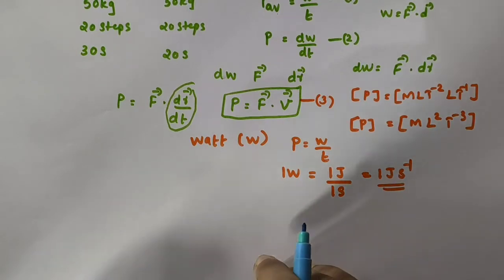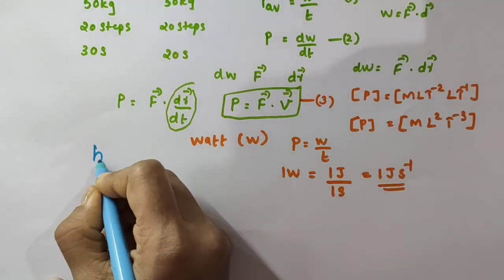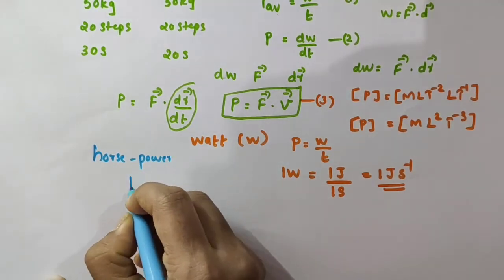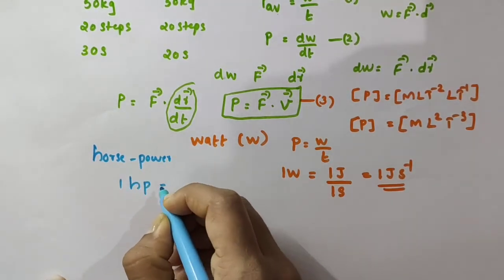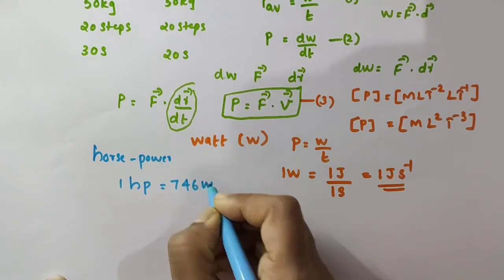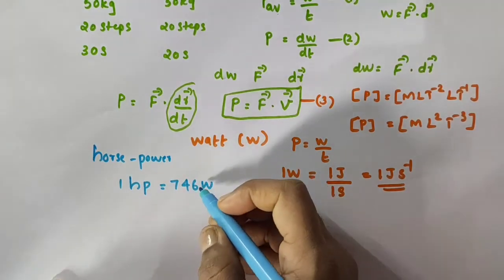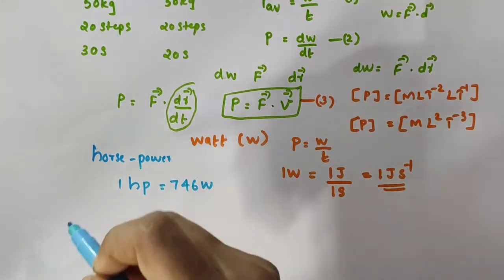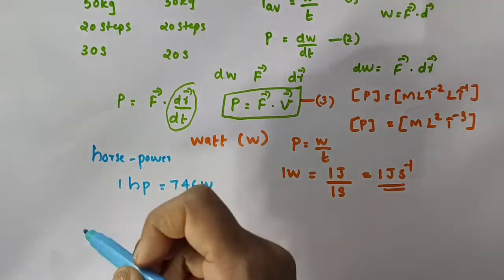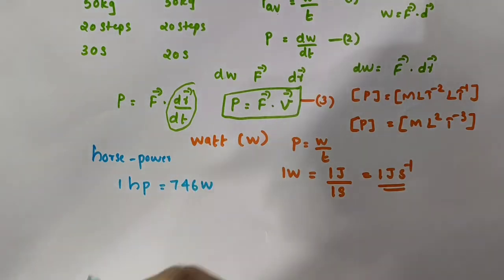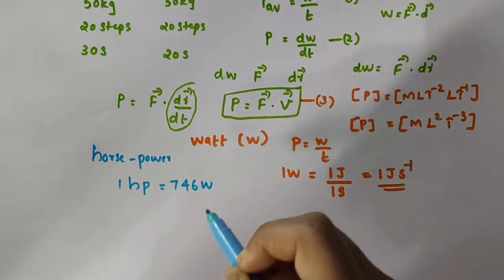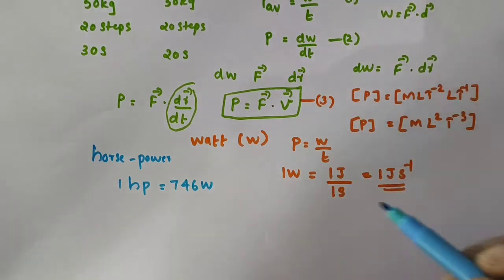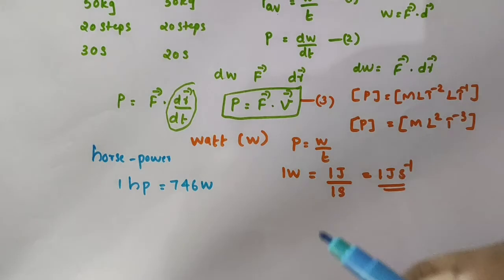Now, there is another unit of power which is horsepower. It is represented by HP, and 1 horsepower is equal to 746 watts. This unit of power is used to describe the output of automobiles, motorbikes, etc. When we buy electrical appliances such as refrigerators, bulbs, mixers, etc., we encounter the unit watt.